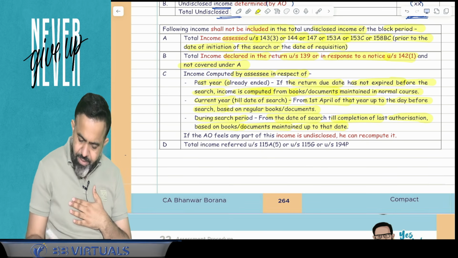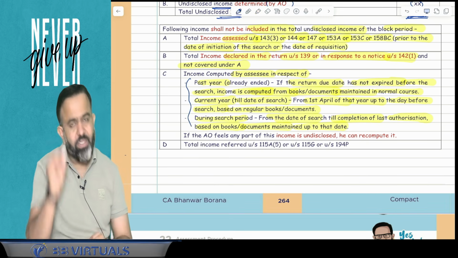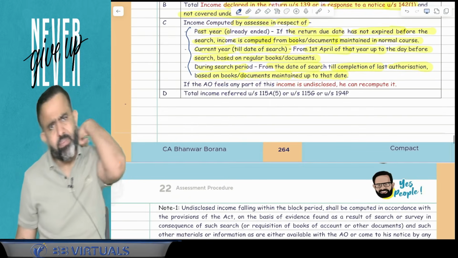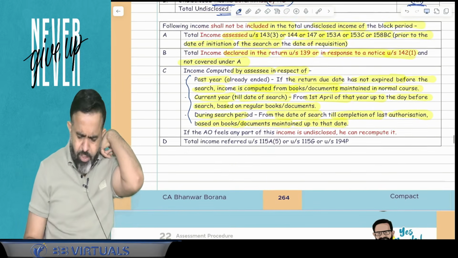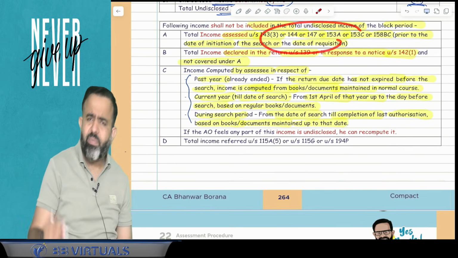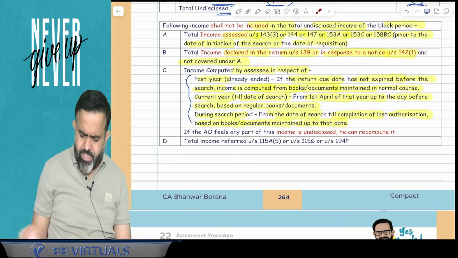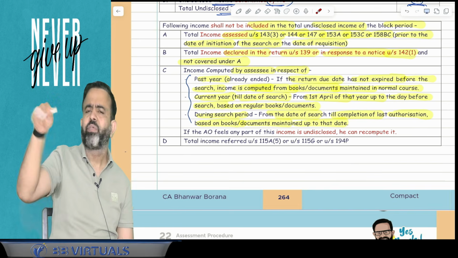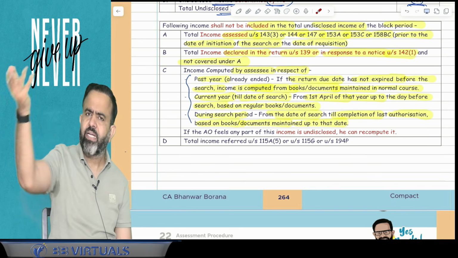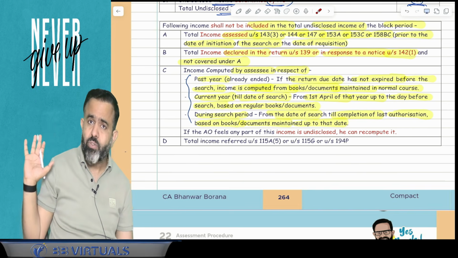Guys, what is the meaning of that? So guys, try to understand. All people pay attention. Sir, undisclosed income will not cover if that assessment is made earlier. That assessed income is not an undisclosed income because already you paid the taxes. Second is if you file the return, obviously assessment is not made but file the return, that is also declared income, that is not an undisclosed income.